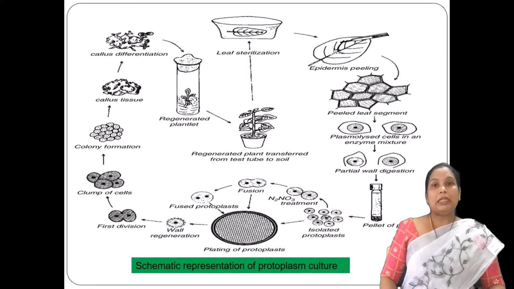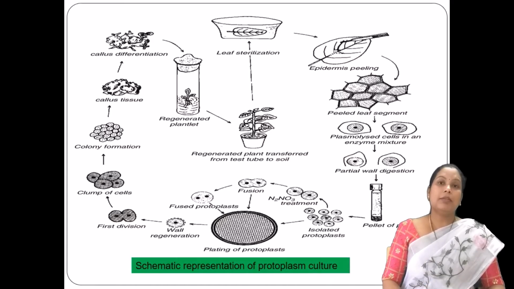First you will be taking the leaf, which should be surface sterilized, and the lower surface should be peeled off. The peeled segments undergo the enzymatic method, where you will be employing enzymes to separate the protoplast. As a result, the protoplast gets separated, and with the help of the centrifugation method, the cells get separated. As a result, that will be developed into a callus culture.